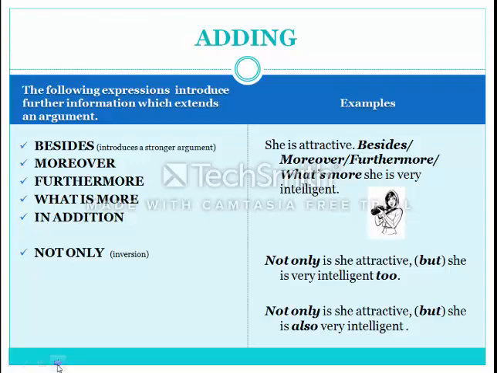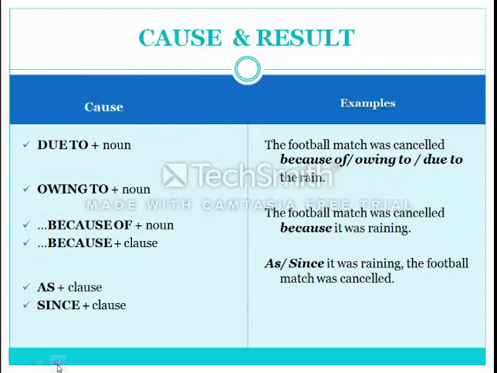So this means that after not only, the inversion is used, meaning that the subject and the auxiliary verb are inverted. They change the positions. Then there's a comma and but can be omitted. That's the reason why it's used in brackets. And we have two options. One is with too at the end of the sentence, and the other one is to use also. Okay? Let's move on to the next group.